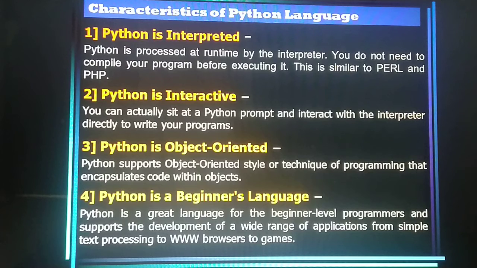Fourth, Python is a beginner's language. Python is very easy to learn, very easy to execute, so it's also called a beginner level programming language. It supports a wide range of applications, from simple text-based processing programs to World Wide Web based programming, browsers, and games also.